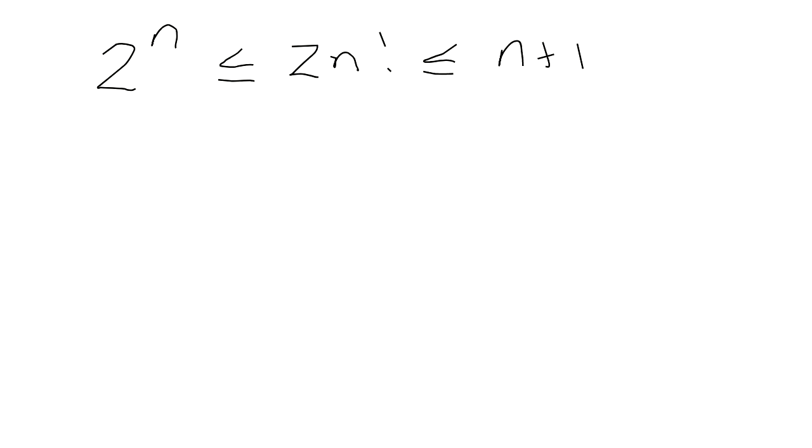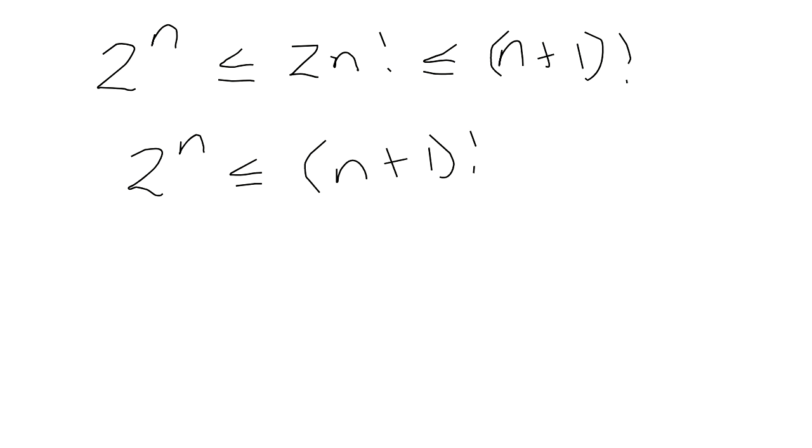It should have been 2 to the n was less than or equal to 2n factorial, which we just showed a while ago is less than or equal to n plus 1 factorial. So because the left is less than the middle and the middle is less than the right, it means that the left must be less than the right. That's what we're showing.